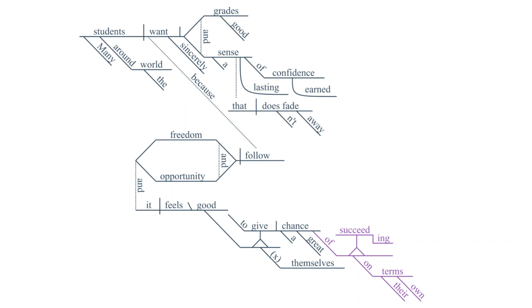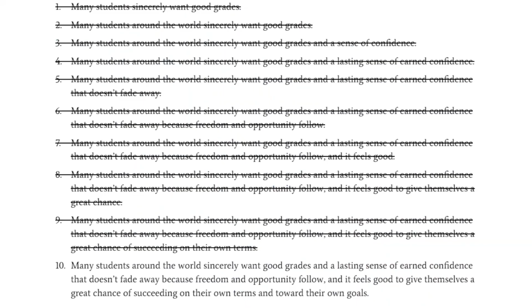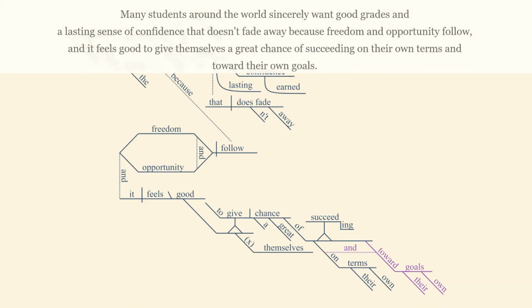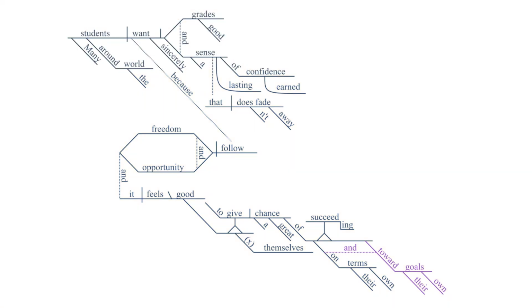So you have the ing on a lower step. And then the question is succeeding how? And we have a prepositional phrase on their own terms. And here we have our sentence fully evolved and completed, and we end with a compound prepositional phrase. It feels good to give themselves a great chance of succeeding.